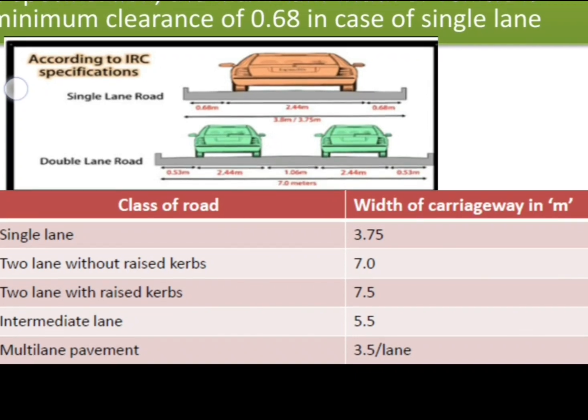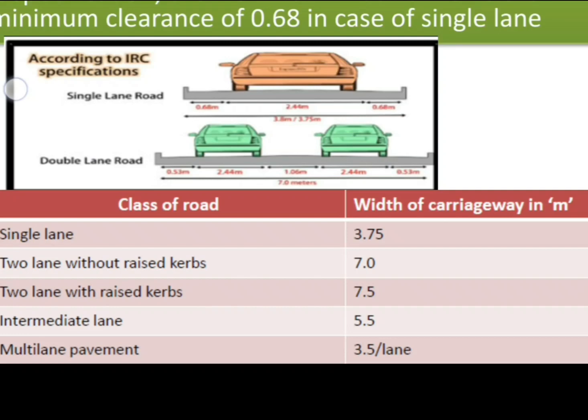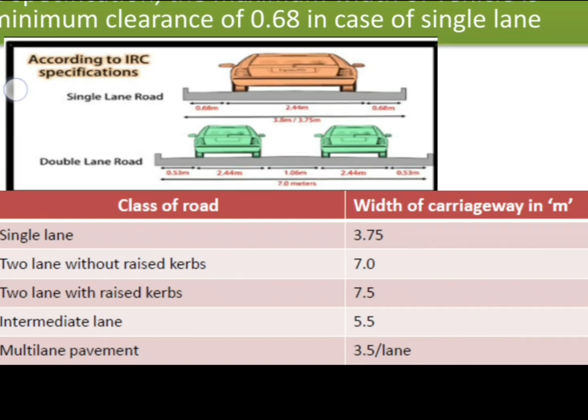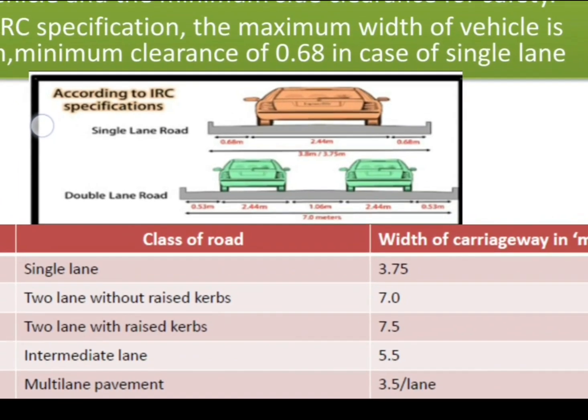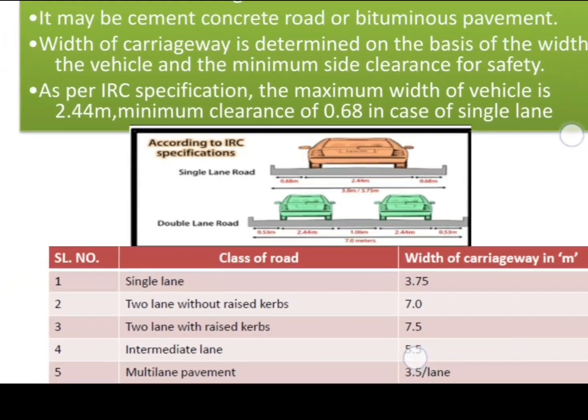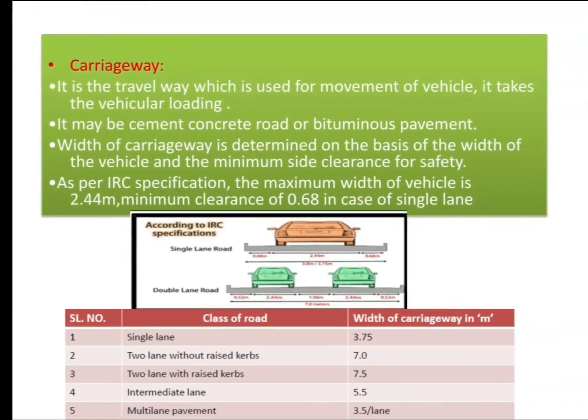We don't want a single lane, and we also don't want a double lane road. Traffic will be very less in this case. We want more than a single lane road, but don't want a double lane road. The cost will be more. So in that case we will provide an intermediate lane. That width will be 5.5. Okay, these are all about carriageway.